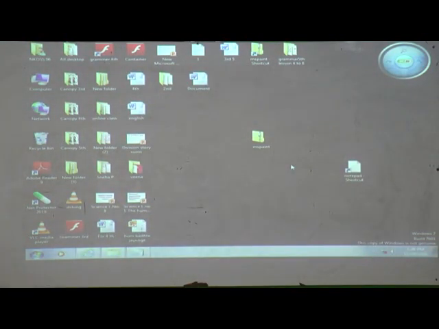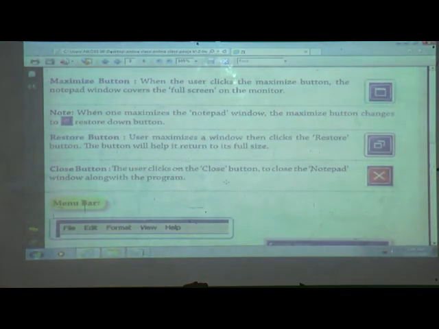What is about the title bar? The title bar has three control buttons, which are the minimize button, maximize button and close button. Minimize means if you want to decrease the size of the window, that time we can use the minimize button.